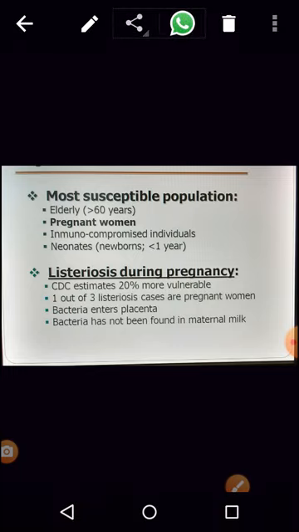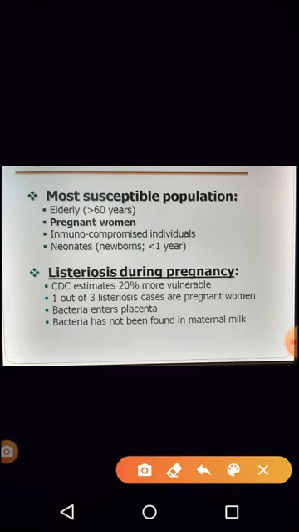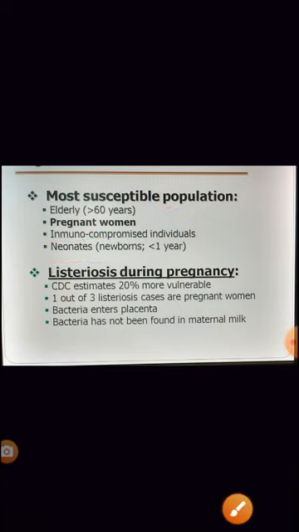I have already told you that it is the pregnant women, the elderly people who are obviously more than 60 years of age, who are immunocompromised, that is if their immune system is weak, and also newborns, obviously even their immune system is weak. Now the pregnant women, almost around 20% of the pregnant women were more prone to listeriosis in and around a particular year in the US.